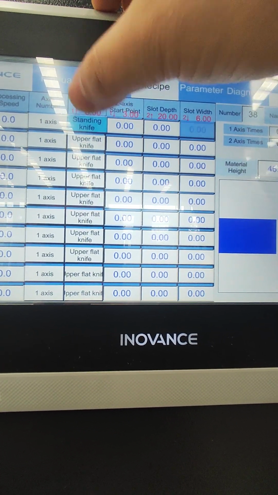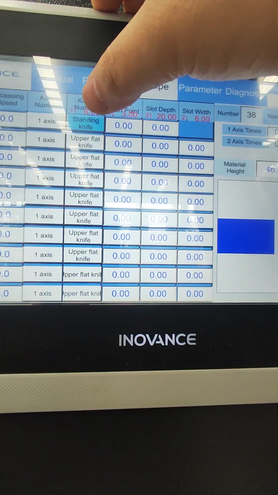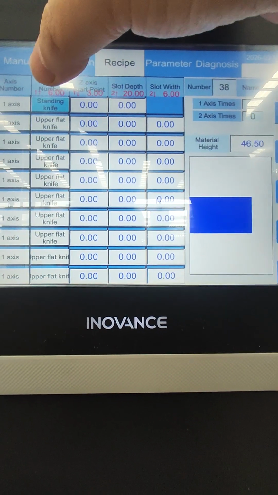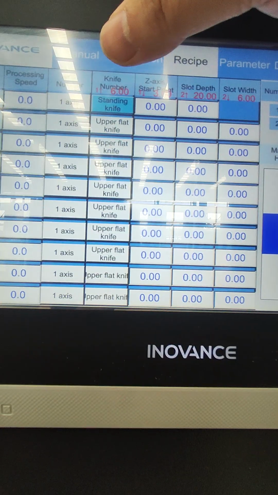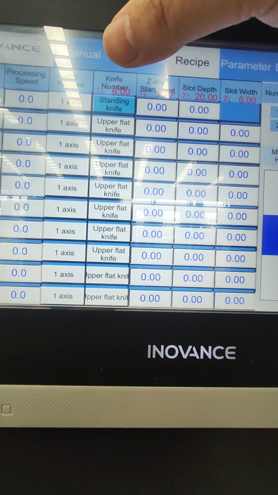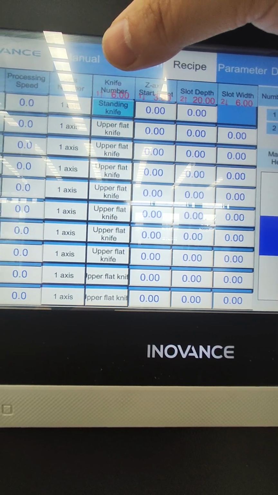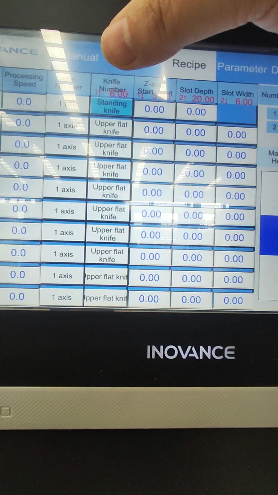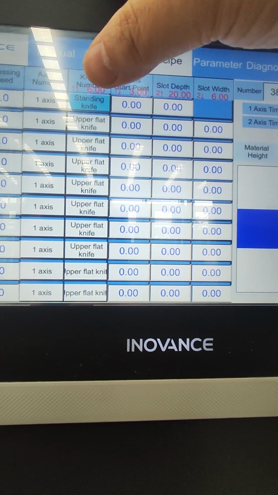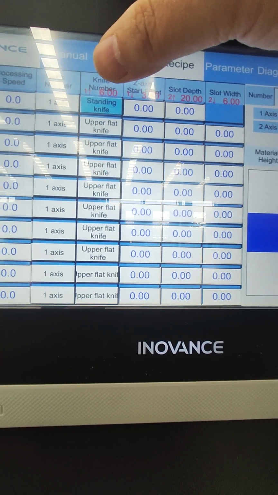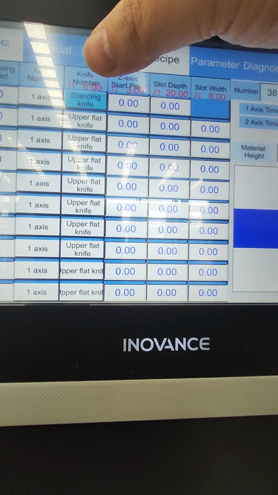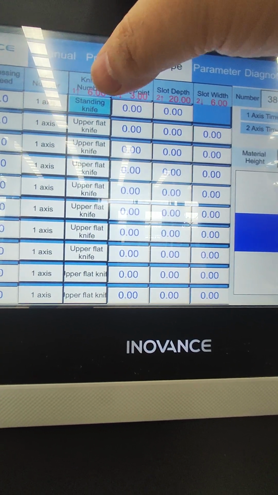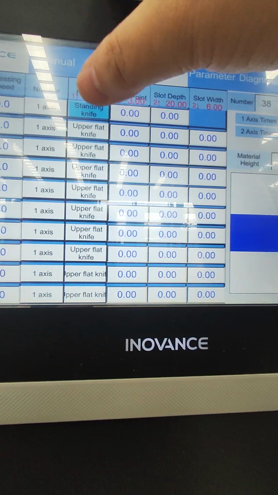Lower flat knife, again standing knife, because the machine, the axis, the motor can turn over from vertical to horizontal. So when we do that, the lower knife will be standing vertically. So this is what the standing knife means.